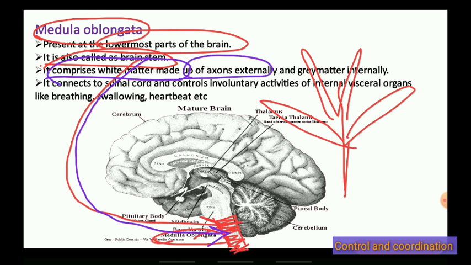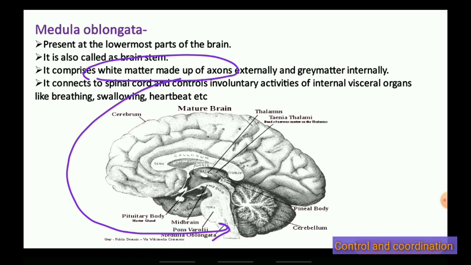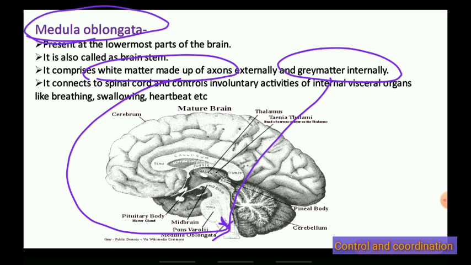White matter is outside, and the gray matter is inside the medulla oblongata. Its activity is to connect the spinal cord.